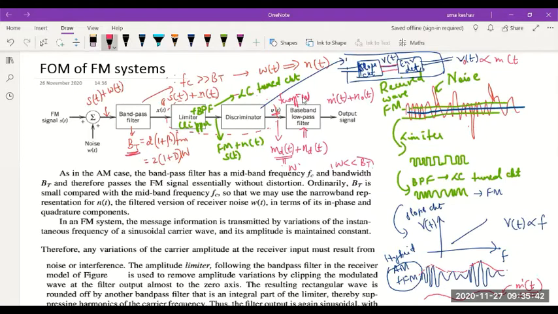And finally, since I know the FM bandwidth was BT and the message bandwidth is only W, and W is much less than BT, I'm going to use a final low pass filter to filter out only the required message. Okay. And then it will surely limit the noise also. The detected noise which was filtered in a bandwidth BT will now get limited to a bandwidth W, which is going to reduce the effect of noise significantly. So let's try to analyze the working of this system.